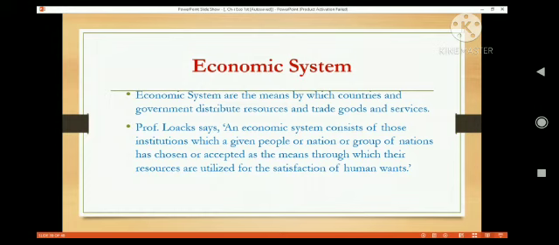So an economic system includes all those institutions and organizations that are involved with the system of distributing resources and trading goods and services.